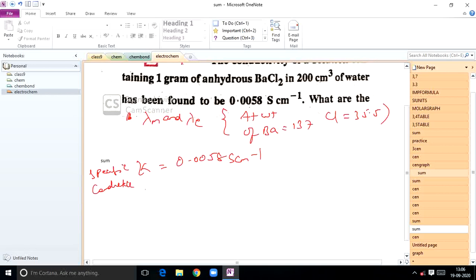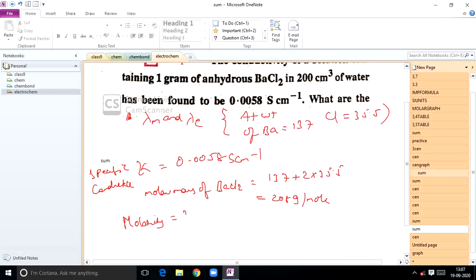Next, calculate the molar mass of BaCl2. If you calculate 137 plus 2 into 35.5, how much you will get? 208 gram per mole. So next, as 1 gram of barium chloride is present in 200 ml of solution, we have to calculate molarity first.